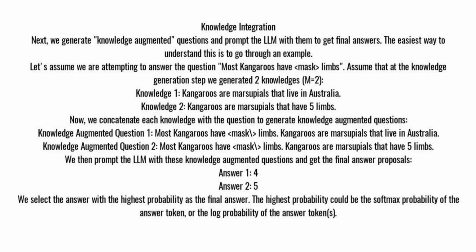Now, we concatenate each knowledge with the question to generate knowledge-augmented questions. Knowledge-augmented question 1: most kangaroos have mask limbs. Kangaroos are marsupials that live in Australia. Knowledge-augmented question 2: most kangaroos have mask limbs. Kangaroos are marsupials that have 5 limbs. We then prompt the LLM with these knowledge-augmented questions and get the final answer proposals. Answer 1: 4. Answer 2: 5. We select the answer with the highest probability as the final answer. The highest probability could be the softmax probability of the answer token, or the log probability of the answer tokens.